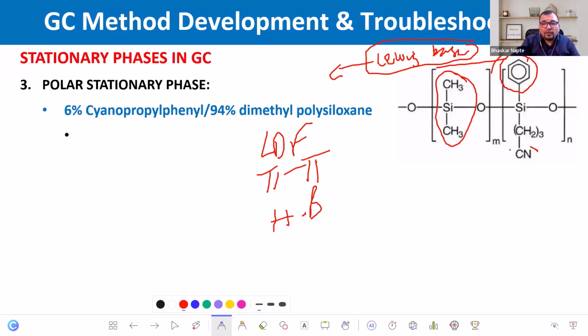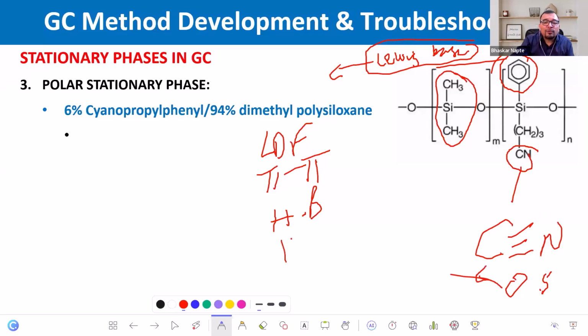Now, what is another possibility? Look at this cyano compound, C triple bond N. If you look at the electronegativity values between carbon and nitrogen, the difference is more than 0.5. So a dipole-dipole interaction is possible. So how many interactions are possible in the case of 6% cyanopropylphenyl and 94% dimethyl polysiloxane?